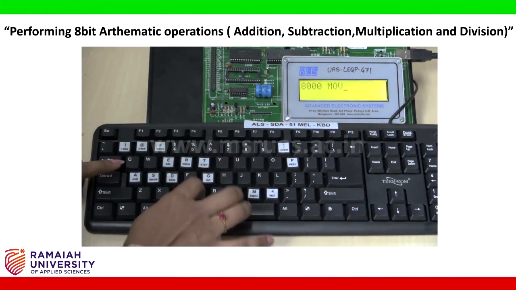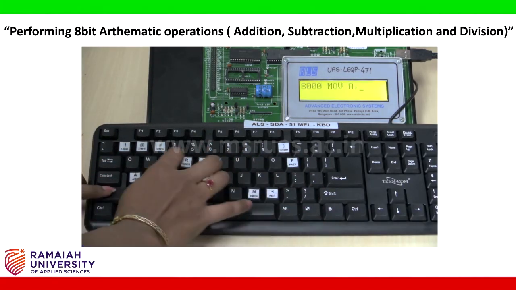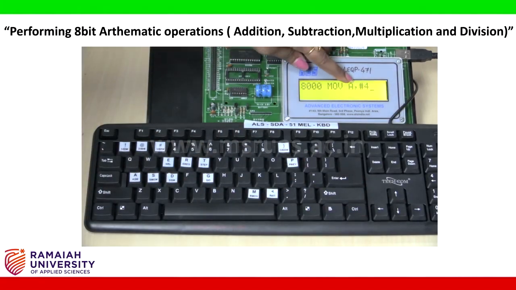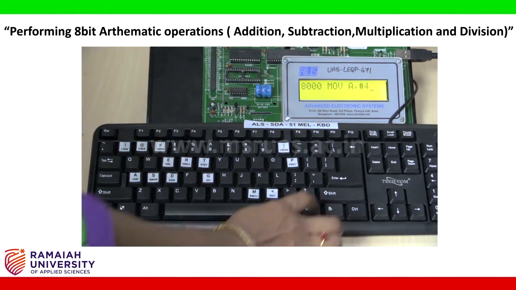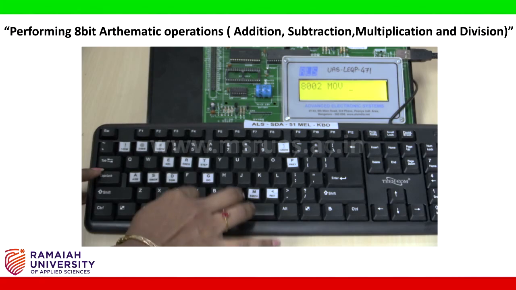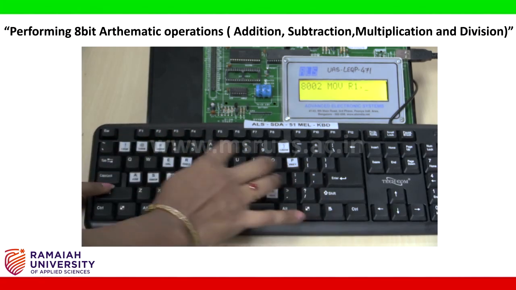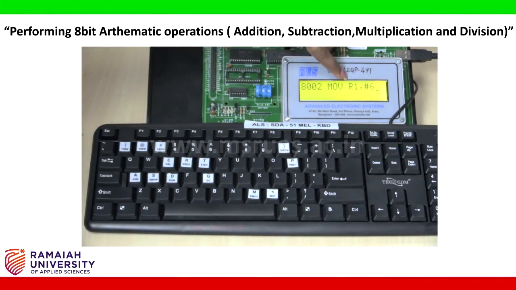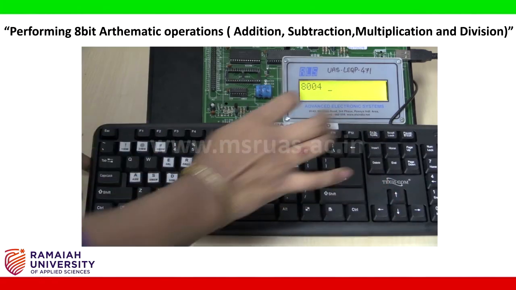MOV A, #4. So I am loading my accumulator with the value 4. Give enter twice, then MOV R1, #6. So I am now loading my register R1 with the value 6. Give enter again.